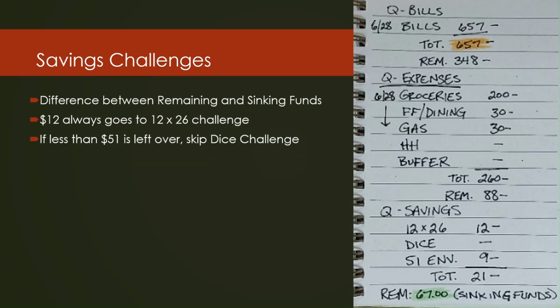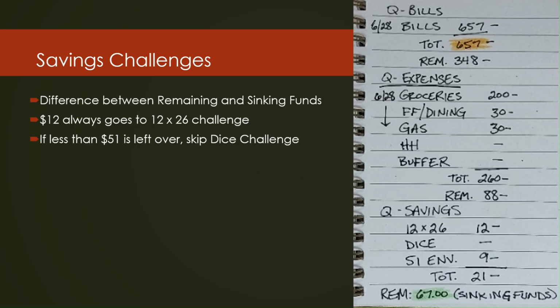Now, going back to our main pages, I added the savings category in between expenses and the very bottom where it was blank before. Under savings, I have 3 savings challenges that I try to do every single paycheck, but I'm not going to have enough money to do all of them this time around. I know that I had $88 for a remainder after expenses. I needed $67 of that to be sinking funds. So that means in my savings challenges, I have $21 to work with.